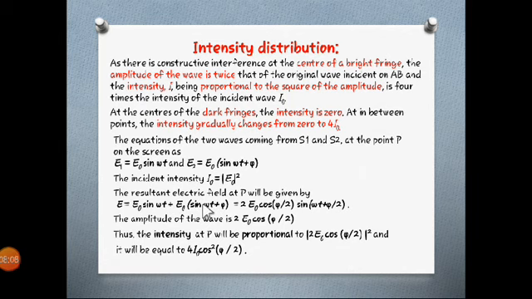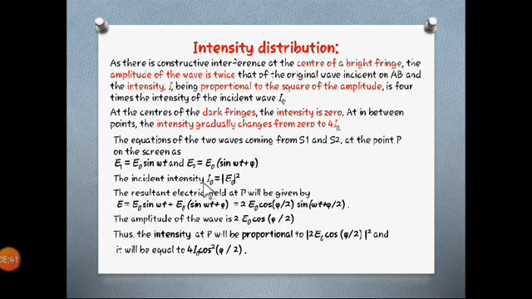By solving this equation using sine A plus sine B and deriving all the equations, we get a final equation as twice E0 cos of phi by 2 times sine of omega t plus phi by 2, in which twice E0 cos of phi by 2 is nothing but the amplitude. So the amplitude is twice E0 cos of phi by 2.